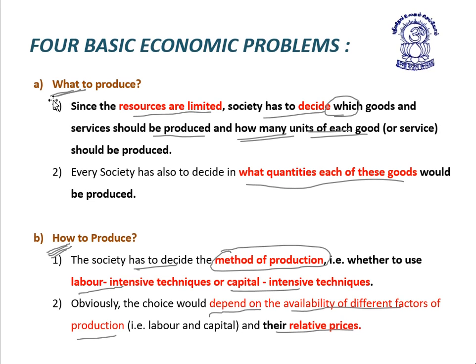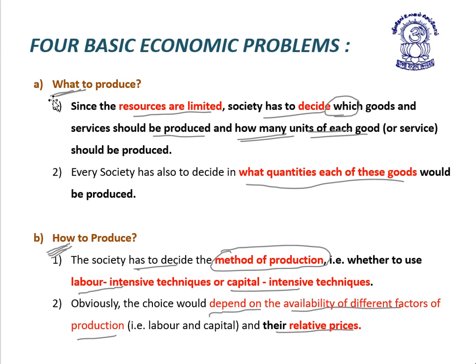The problem number 2, how to produce: society has to decide the method of production, whether to use labor intensive techniques or capital intensive techniques, which decision depends on the availability of the different factors of production along with their relative prices.